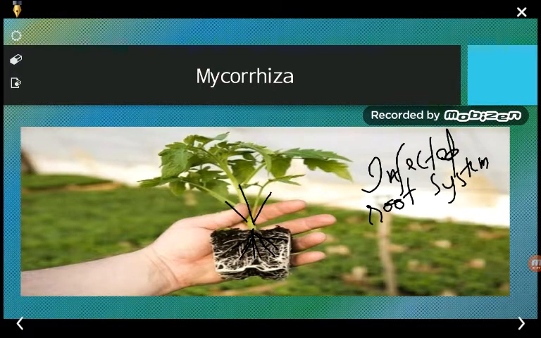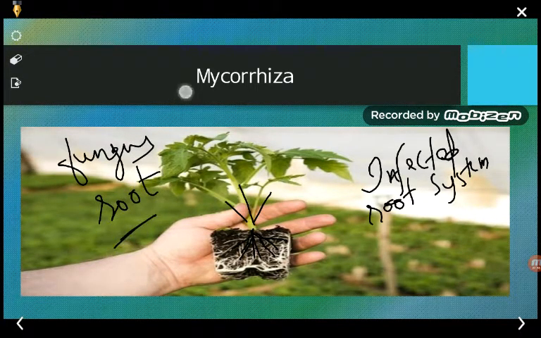The word mycorrhiza is derived from the Greek meaning fungus root. The symbiotic association between the plant roots and the fungal mycelia is termed mycorrhiza.